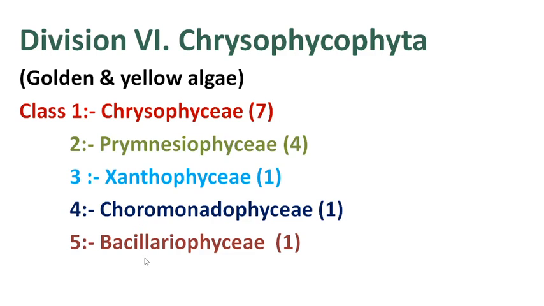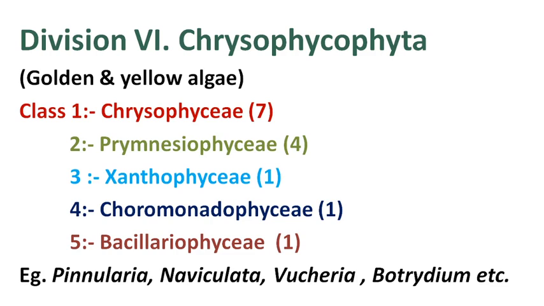Basillariophyceae has a single order. It is further divided into 5 different orders. I am focusing here on some characters: chlorophyll A, with chlorophyll C lacking in some forms, carotenoids and xanthophyll,